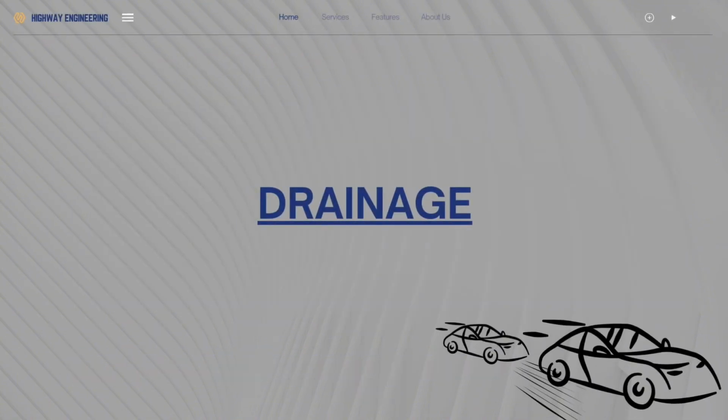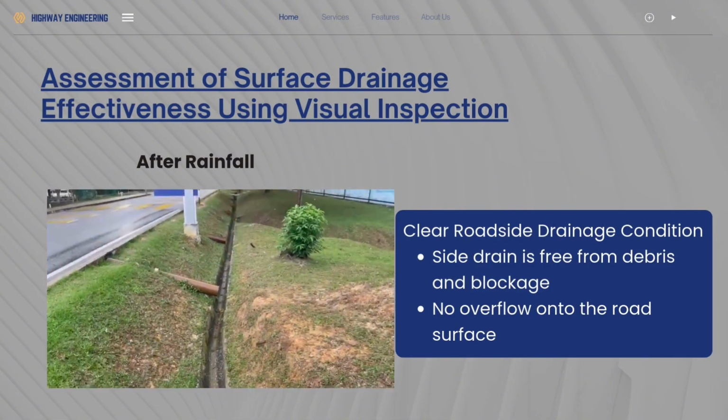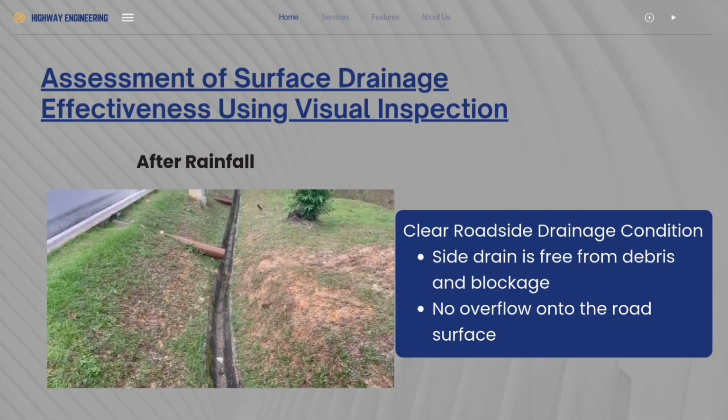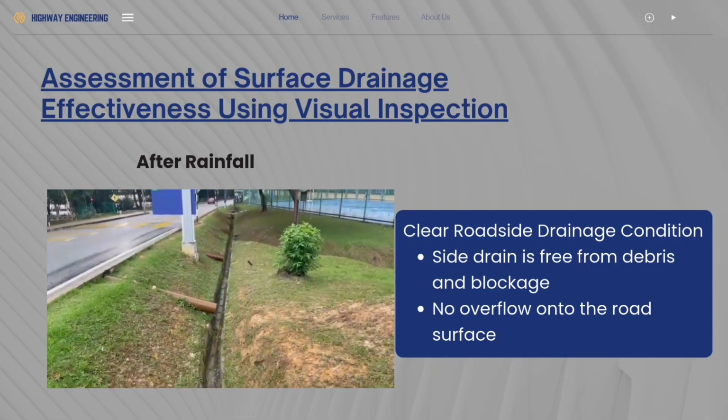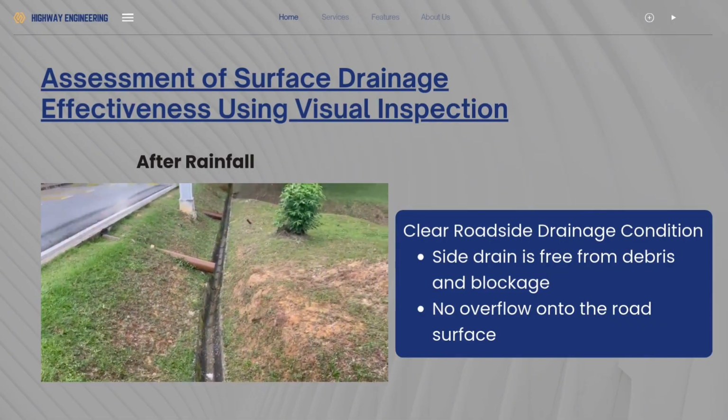In this section, we will assess the effectiveness of surface drainage using visual inspection after rainfall. This method focuses on observing water flow behavior, drainage conditions, and any signs of standing water that may affect road safety. From the observation, the roadside drainage is clear and free from debris or blockage. Water is able to flow smoothly along the drain and no overflow onto the road surface was observed. This indicates that routine maintenance of the drainage system is effective.